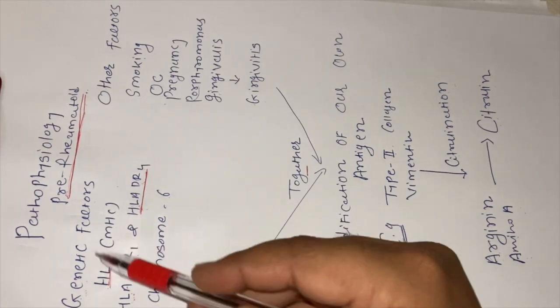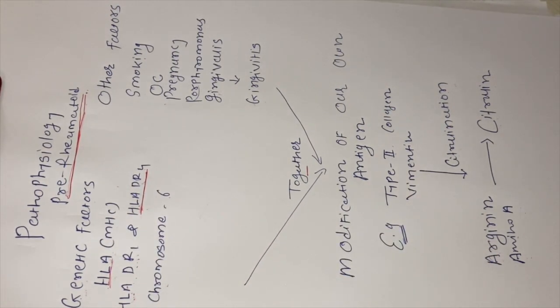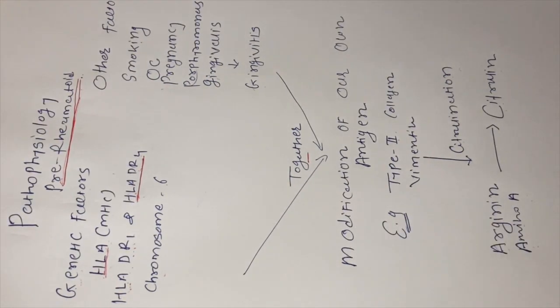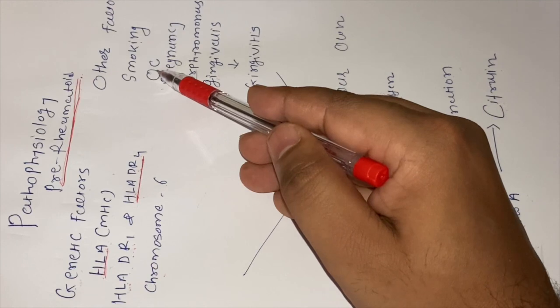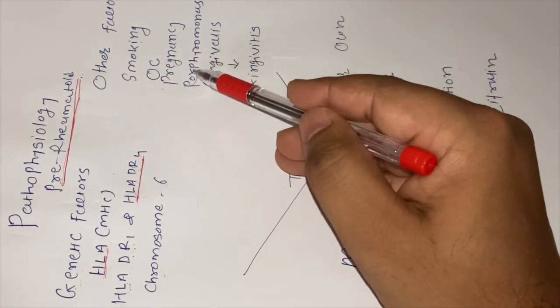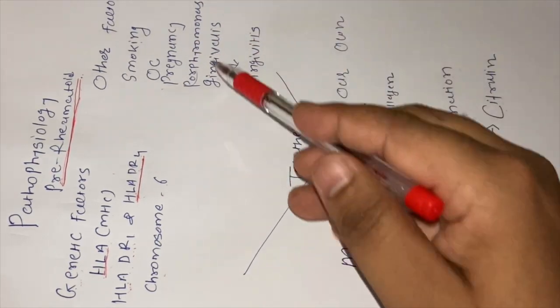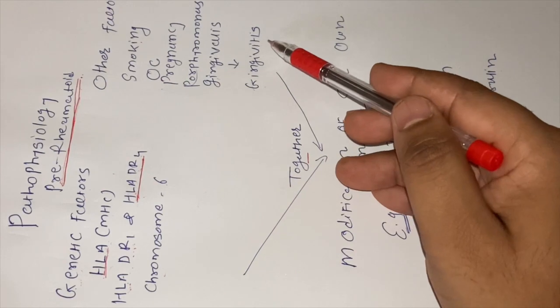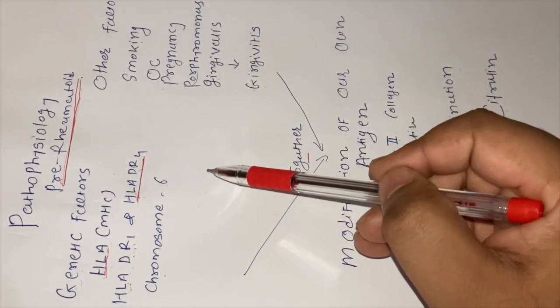But these genetic factors alone cannot be responsible for rheumatoid arthritis. There are some other environmental factors also which are responsible for the susceptibility. What are those factors? That includes smoking, use of oral contraceptives, pregnancy, or the presence of the specific bacteria called Porphyromonas gingivalis, which is responsible for causing gingivitis, inflammation of the gingiva.